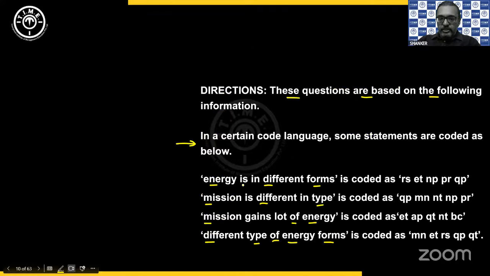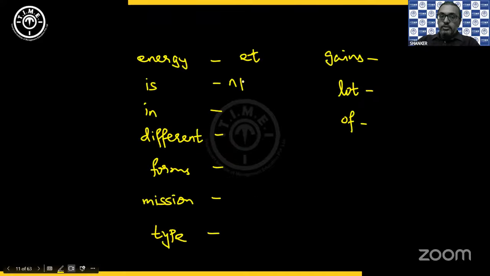Now is is available in the first and second sentences. So we have RS not there, NP is there, PR is also there, and QP is there in the last also. So I should not consider QP, but PR is there. That means the word in, as you can check, the word in is also there. So for is and in, we have 2 codes, that is NP and PR in any order. So NP or PR, PR or NP.